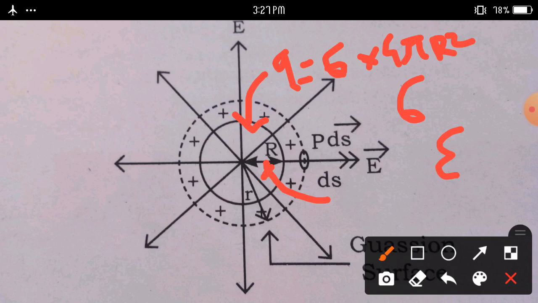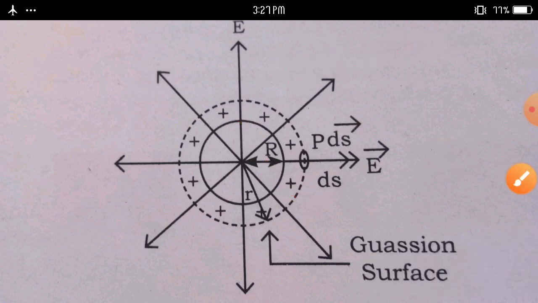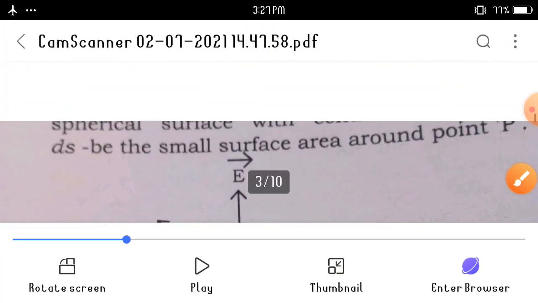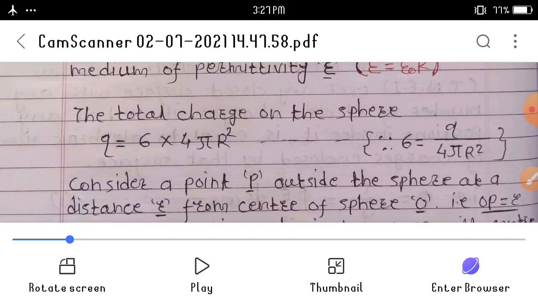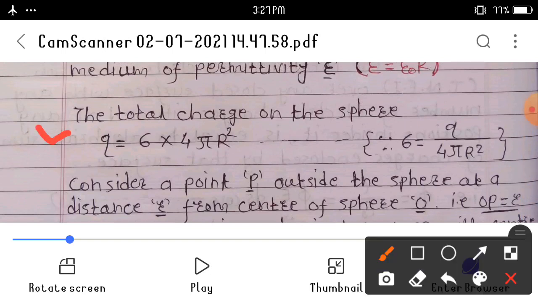So the total charge on the sphere is Q is equal to sigma into 4 pi r square, according to the definition of surface charge density: total charge upon surface area.